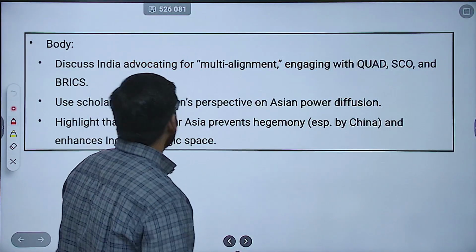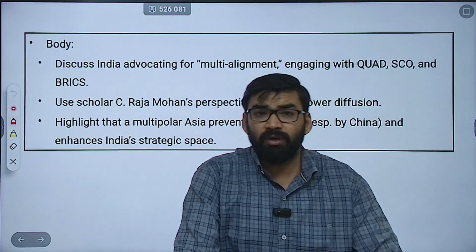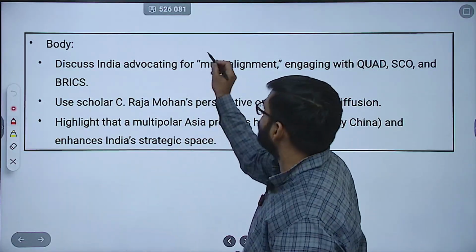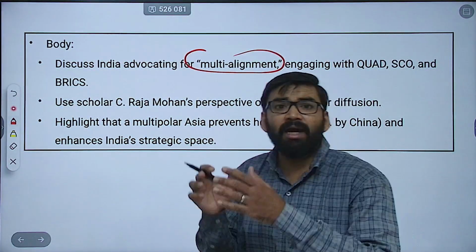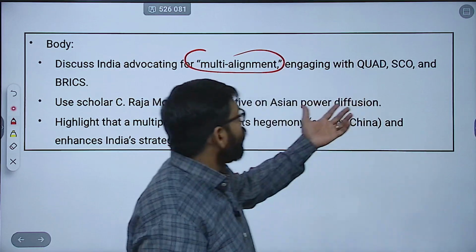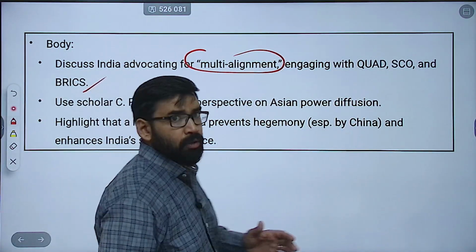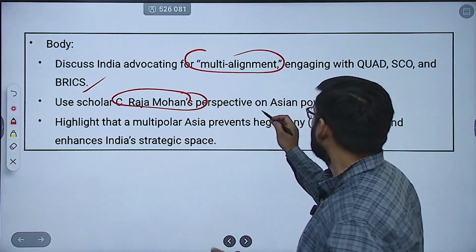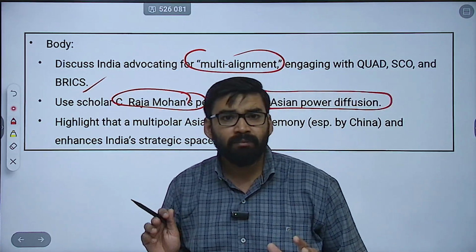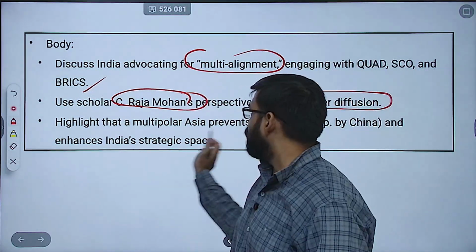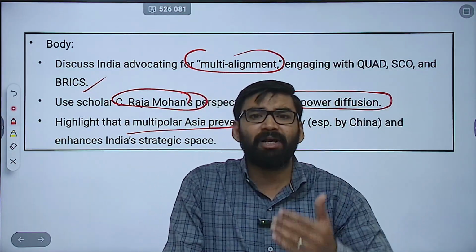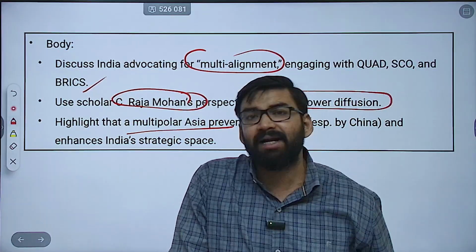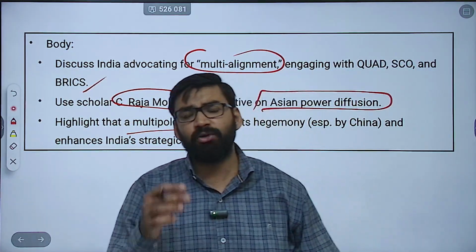Then how to write body of the answer? As you can see here, in body of the answer, you have to discuss India's advocacy for a multi-alignment approach, engaging with Quad also, SCO also, as well as BRICS also. On the other hand, you have to mention various scholars like again C. Raja Mohan's perspective on Asian power diffusion. Then you can highlight the multipolar Asia. Multipolar Asia prevents the hegemony, especially by China, and this is going to promote India's strategic space. So these are the things that you can mention.